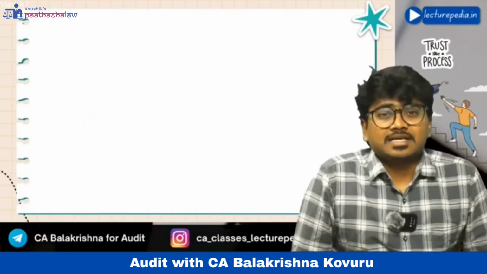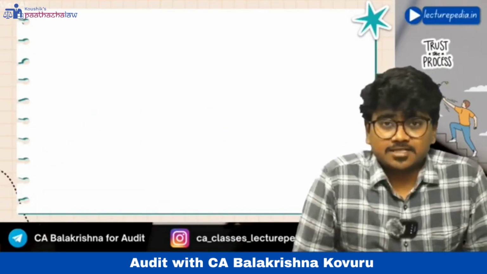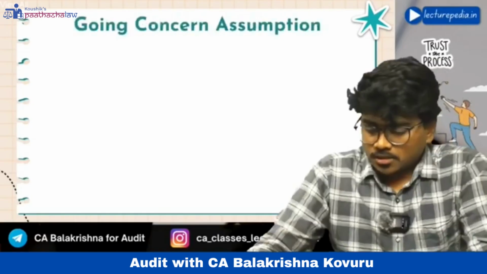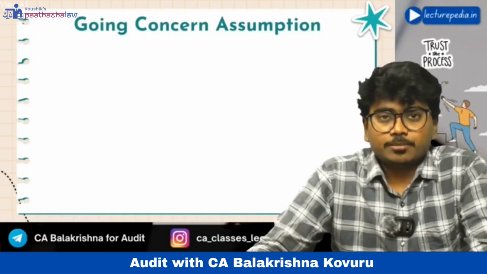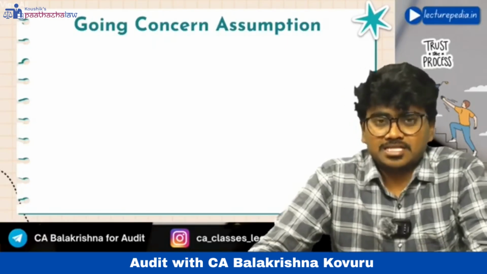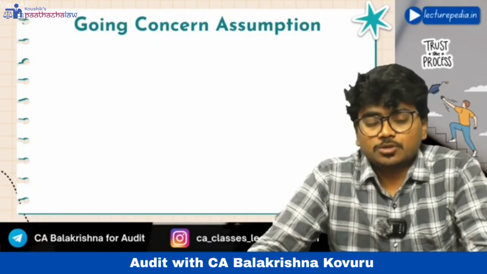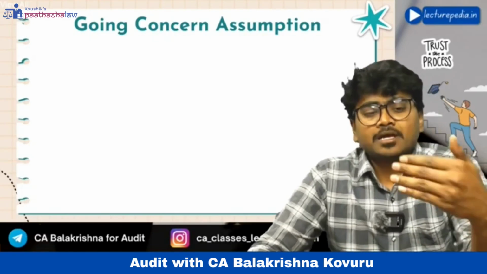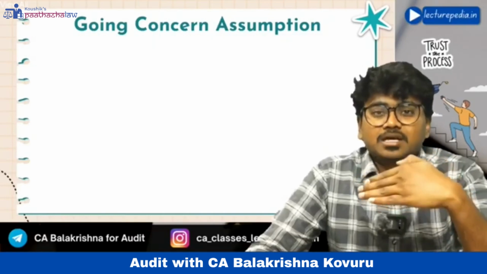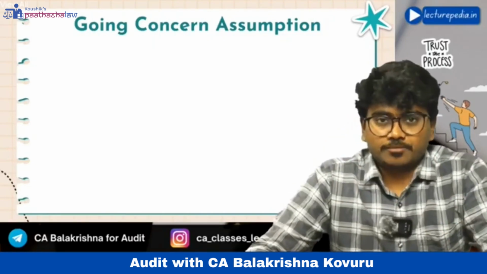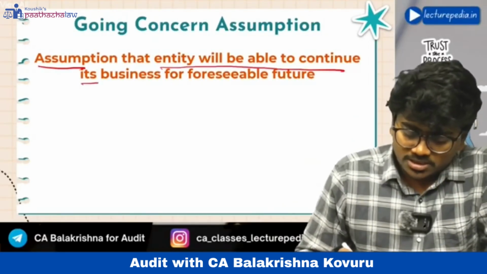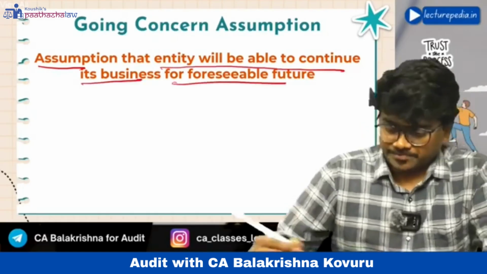Yes, now we'll be seeing SA 570 which deals with going concern. Now if you see, the going concern assumption has to be made by the management before preparing the financial statements. It has to make an assessment of whether the entity will be able to continue as a going concern or not. Going concern means the entity should be able to pay off its liabilities in the foreseeable future. Let us see the definition. Assumption that the entity will be able to continue its business for the foreseeable future.